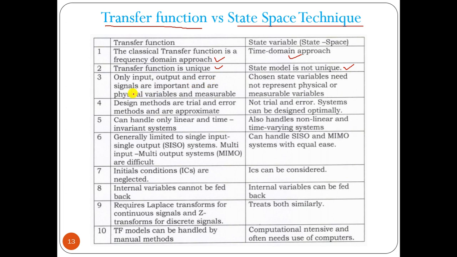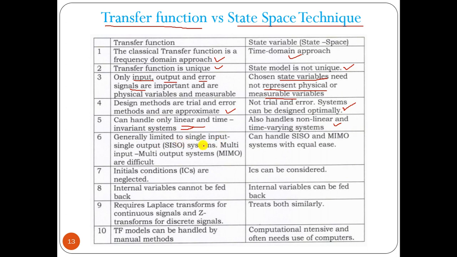In the transfer function approach, only input, output, and error signals are important, and physical variables are measurable. Here, state variables need not represent physical or measurable variables. Design methods are trial and error methods and are approximate, whereas a system can be designed optimally using the state space model. The transfer function can handle only linear time invariant systems, while the state space technique handles nonlinear, time varying, and MIMO systems.